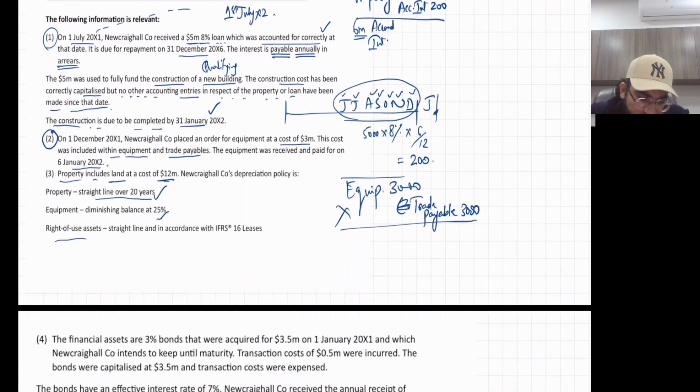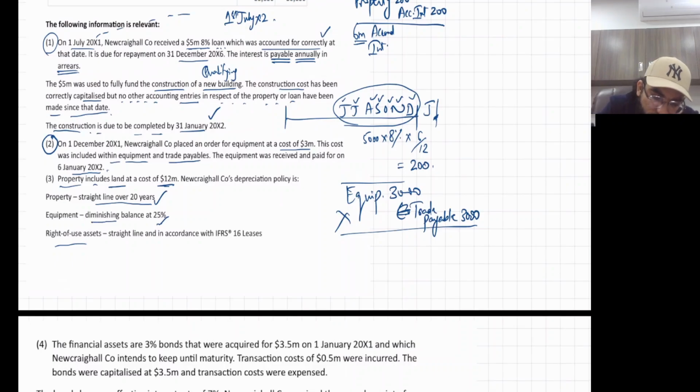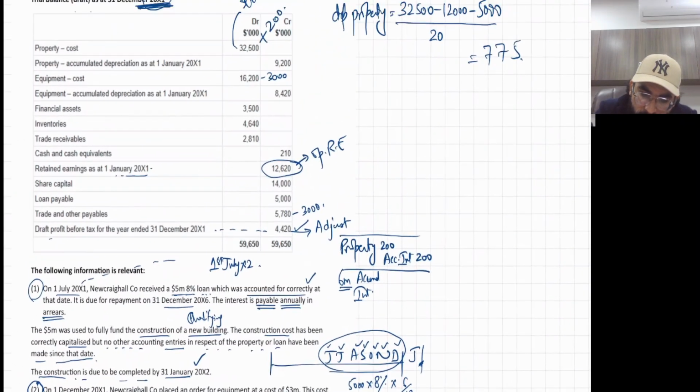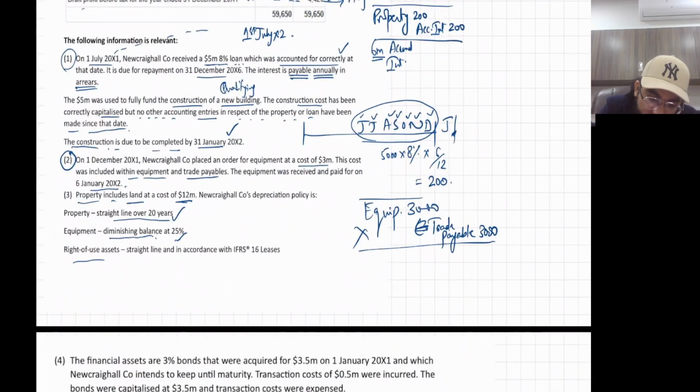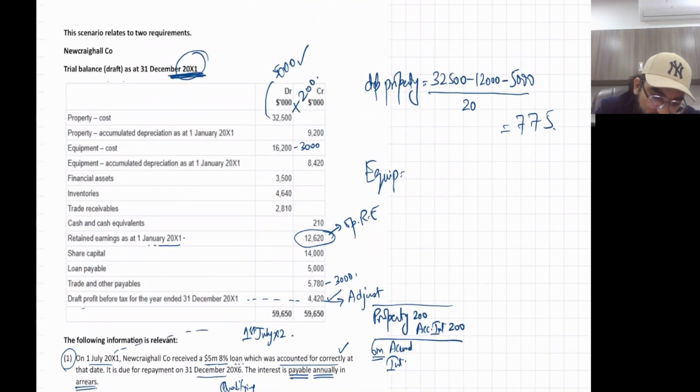Now, one more thing. Then we need to book depreciation of equipment. Let me write equipment. Equipment is reducing balance method. Diminishing balance is the reducing balance method. So the reducing balance method is cost less accumulated depreciation. You have a cost of 16,200, but yes, there is an error of 3,000 which we must remove.